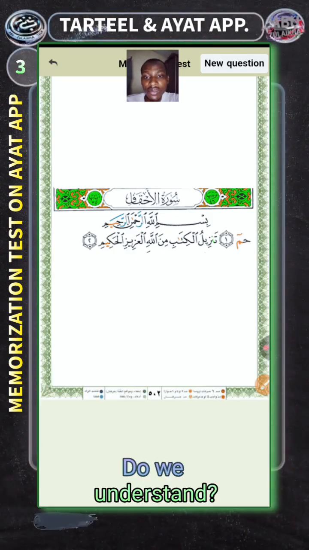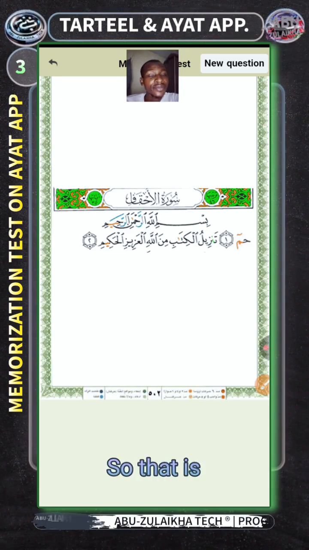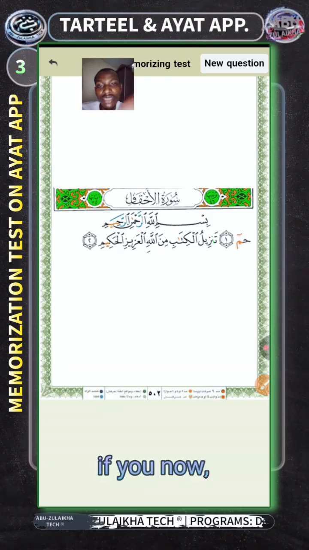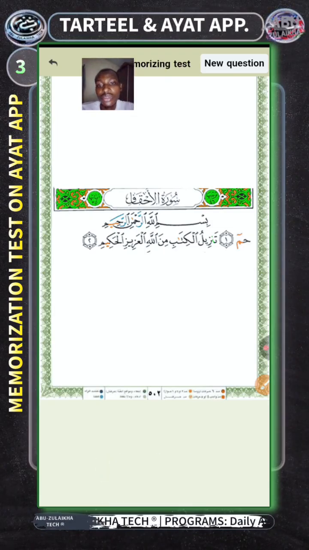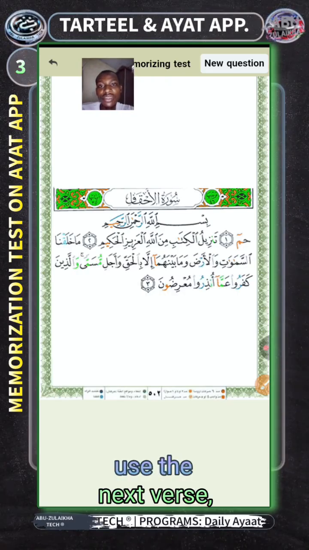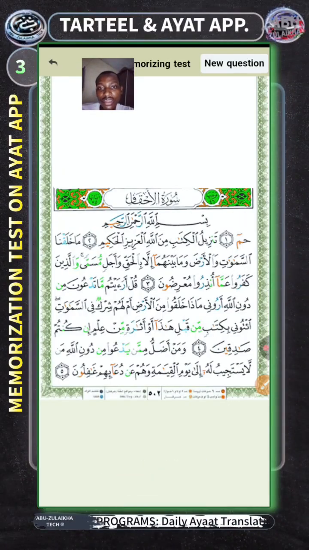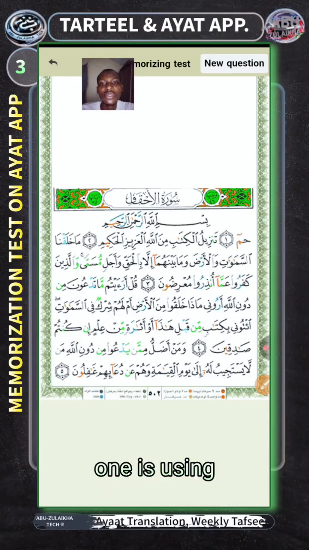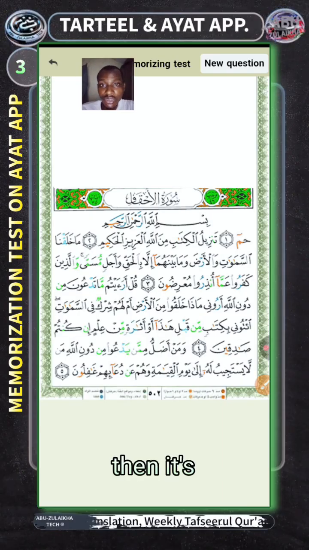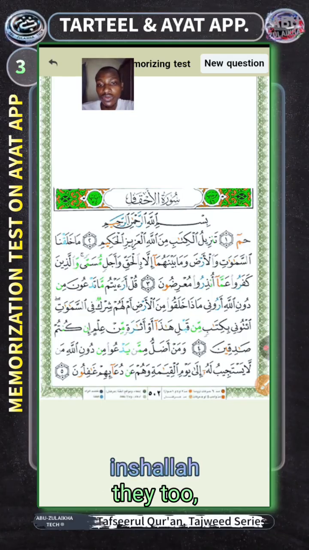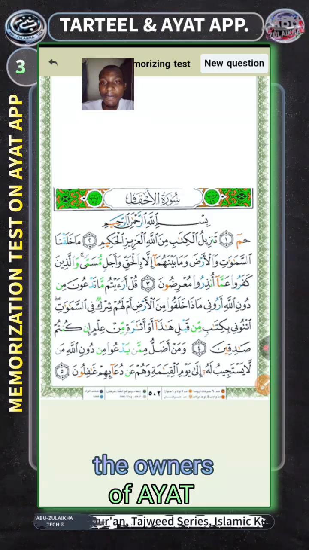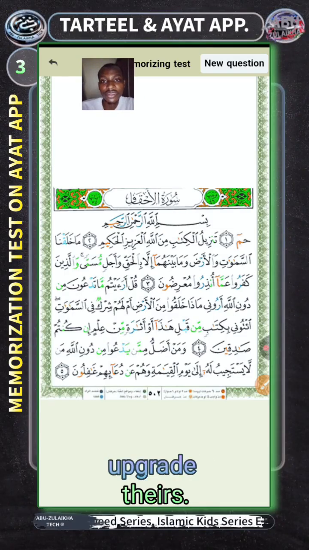Do we understand? So that is that of AYAT. If you've answered the first question, you can just keep on reading. After you read the next verse, you press. If you read this one too, you press. The last one, if you read it, then you press. That is how it keeps on coming. But since the other one is using AI, it comes automatically. I know in the future, inshallah, the owners of the AYAT app will also upgrade theirs.